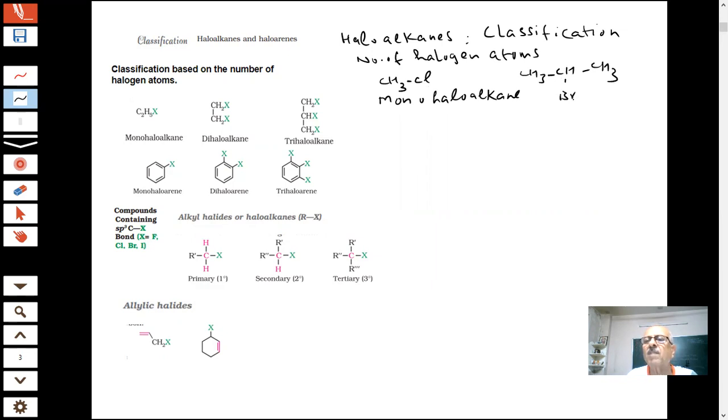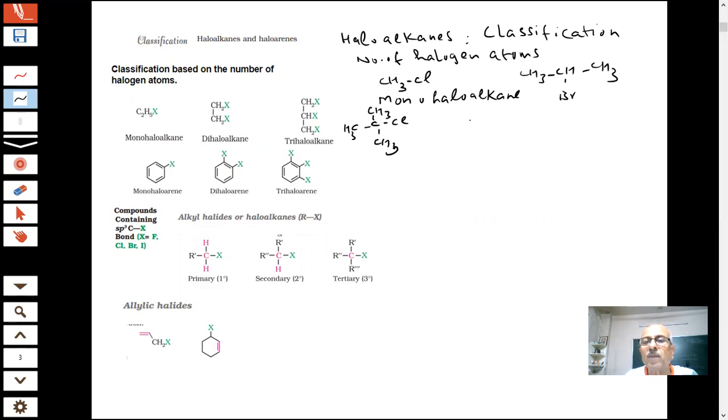These are examples of monohaloalkanes. You can have many examples of this. Mono means one hydrogen is replaced; then it will be called monohaloalkane.